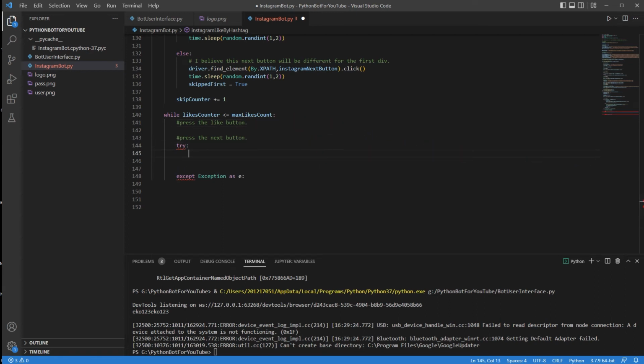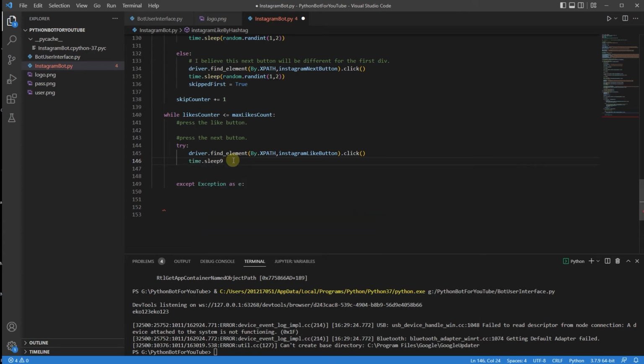Now, assuming that we do have the div opened, first of all, it's probably going to be a good idea to get the user links, but I'm not going to do that. Instead, I'm just going to start liking them. All right, liking is going to be fairly easy. I'm going to say driver.findElement by XPath. I'm going to be finding the Instagram like button, and I'm going to click it. After clicking it, I'm just going to wait. So I'm going to say time.sleep.